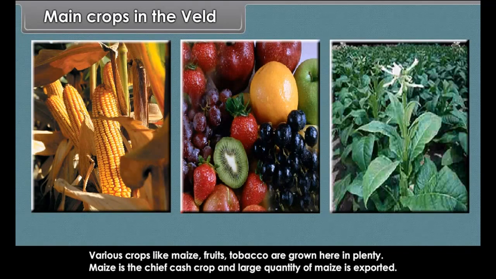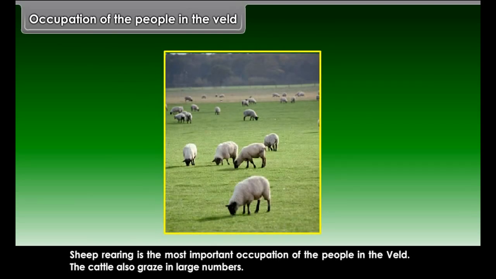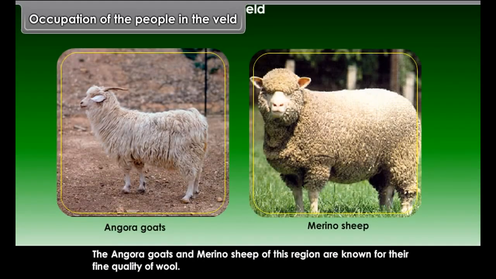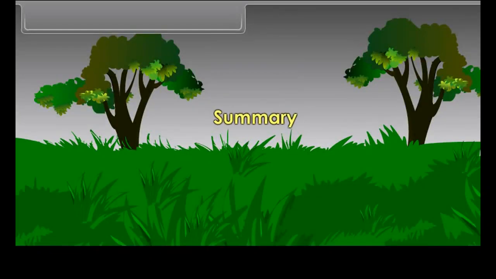The major part of the veldt, particularly the high veldt, is covered with grasses. These are known by the name of temperate grasslands. This is an area of broad, level stretch of both tall and short grasses and bushes. Main crops in the veldt. Various crops like maize, fruits, tobacco are grown here in plenty. Maize is the chief cash crop and large quantity of maize is exported. So, the area is known as Maize Triangle.